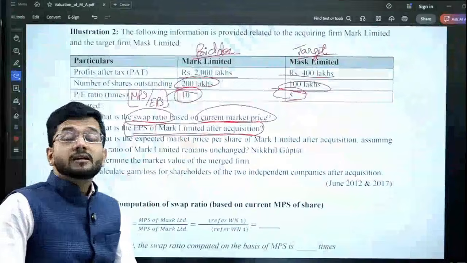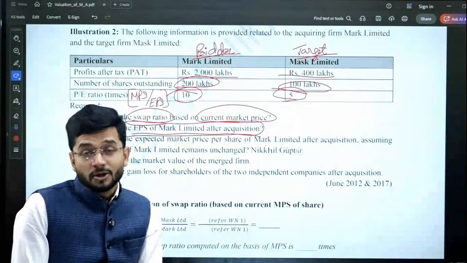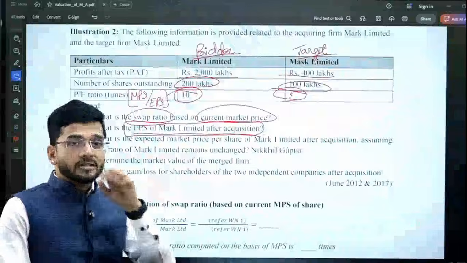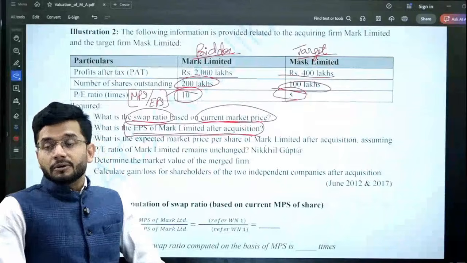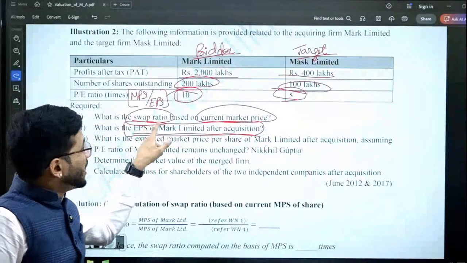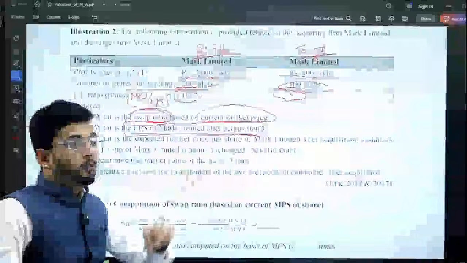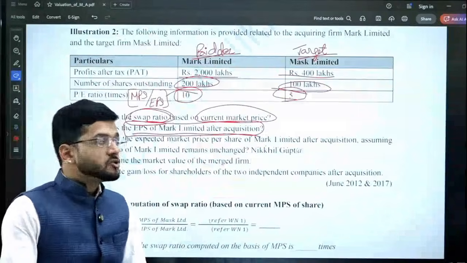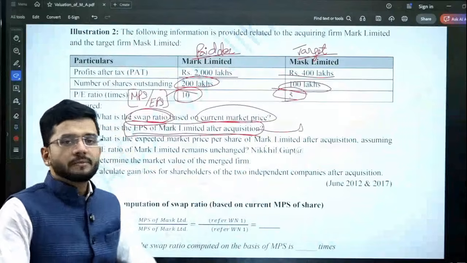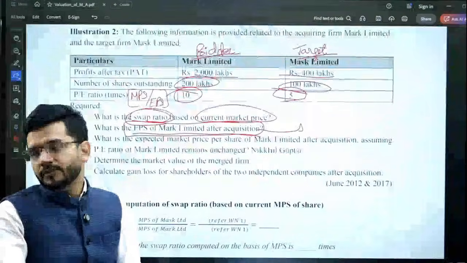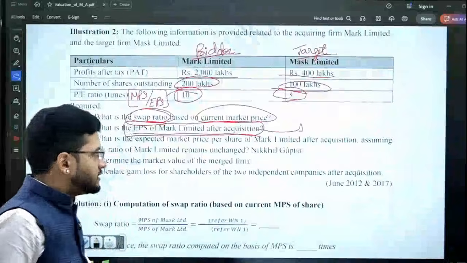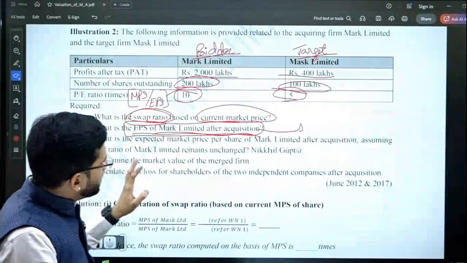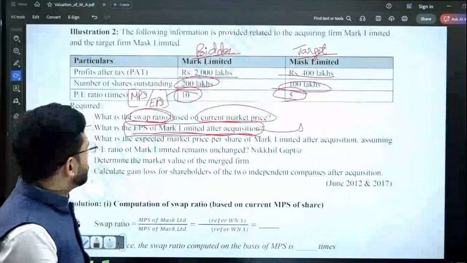But sir, tell us something. While computing the new earning per share, what is the swap ratio that we are going to take? Guys, always remember, if the question is silent on what is the swap ratio that you should take while computing the new earning per share, you will always take the swap ratio which is required to be computed by you in the above point. So in the above point, swap ratio is required to be computed on the basis of MPS. So in the next point, we are going to compute the new earnings per share on the basis of MPS only. That is the way you should understand this part. So what is the EPS of Mark Limited after acquisition? On the basis of current market price, we are going to compute this new earnings per share.